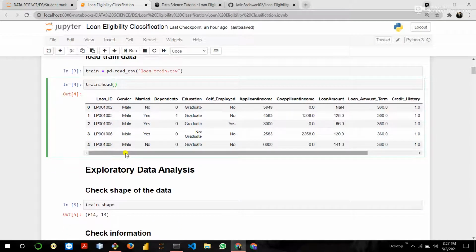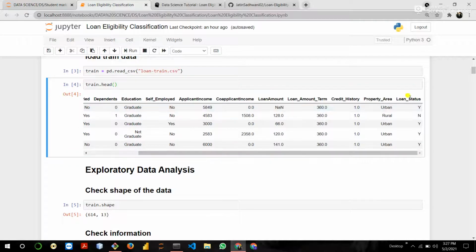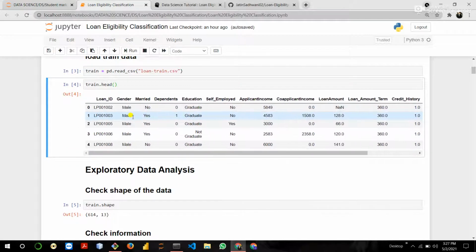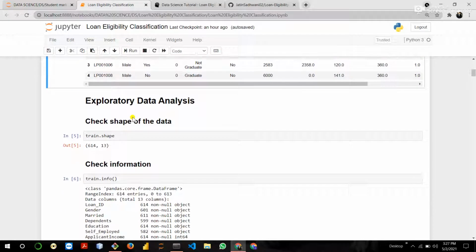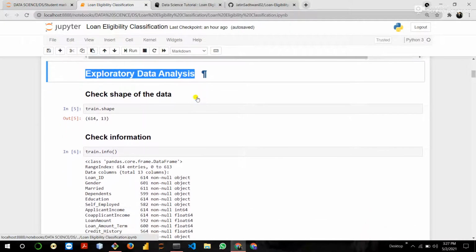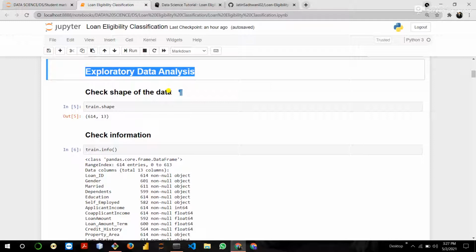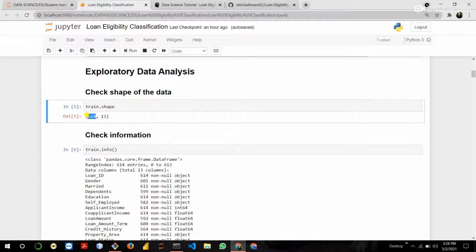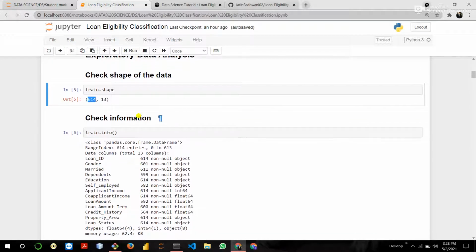Okay, so these are our features. Some are categorical and some are numeric. Now we perform the exploratory data analysis. In this exploratory data analysis, firstly we check the shape of the data. So we have 614 rows and 13 columns. Then check the information of the data.